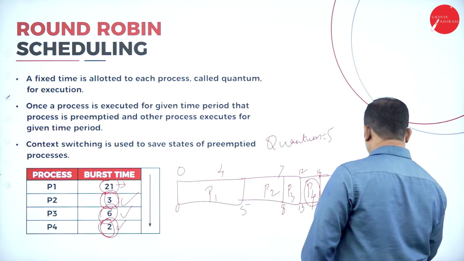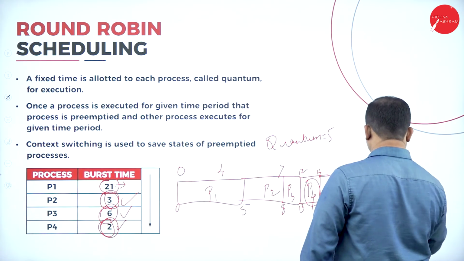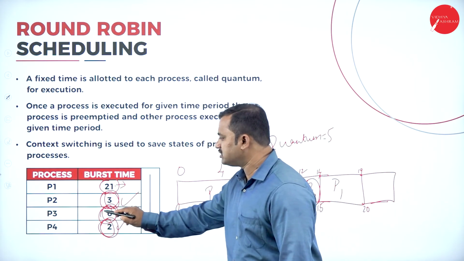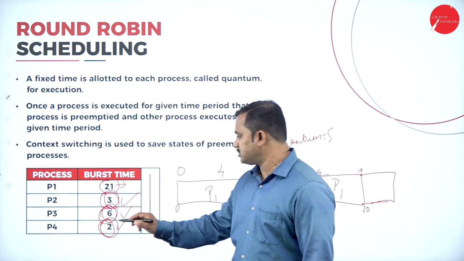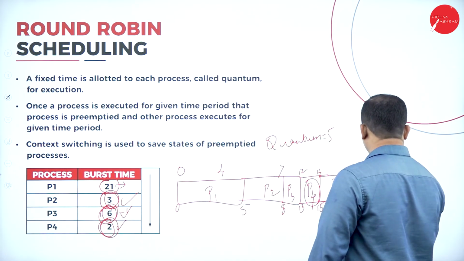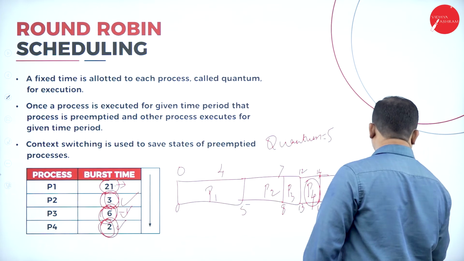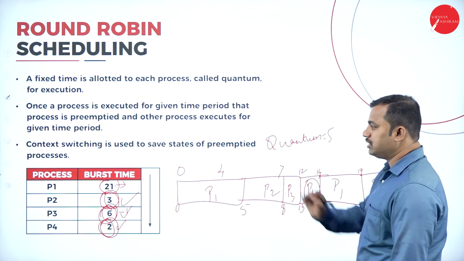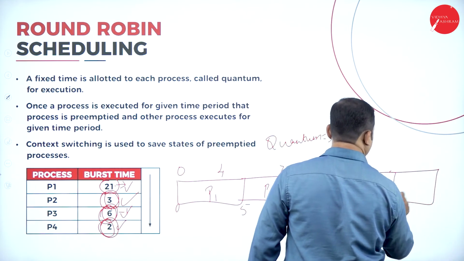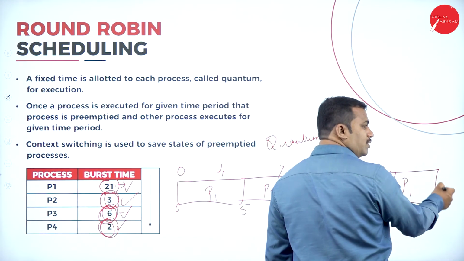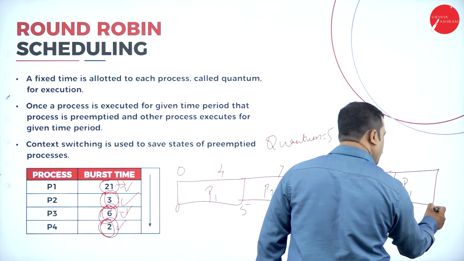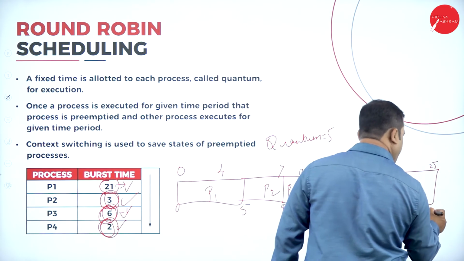That means at the 20th millisecond, the other process begins. Which is the next process that is not yet over? That is process P3. P3 is remaining with 1 millisecond. So P3 is executed for 1 millisecond, the 20th millisecond completely. At the 21st millisecond it begins with the rest, and only process P1 is left. So 21, 22, 23, 24, 25 are completely utilized by process P1.